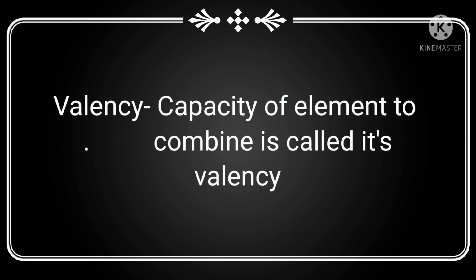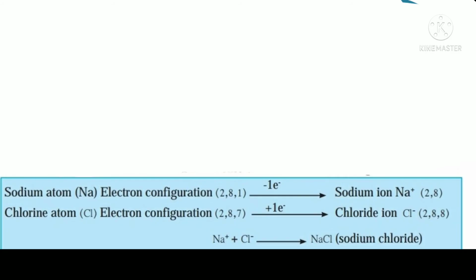Valency. The capacity of an element to combine is called its valency. The valency of an element is indicated by a specific number. It is the number of chemical bonds formed by one atom of that element with other atoms. In the 18th and 19th century, the laws of chemical combination were used to find out the valencies of elements. In the 20th century, the relationship of the valency of an element with its electronic configuration was recognized.